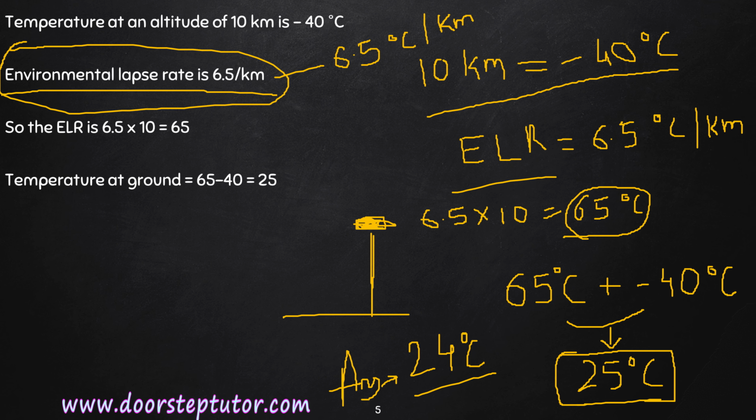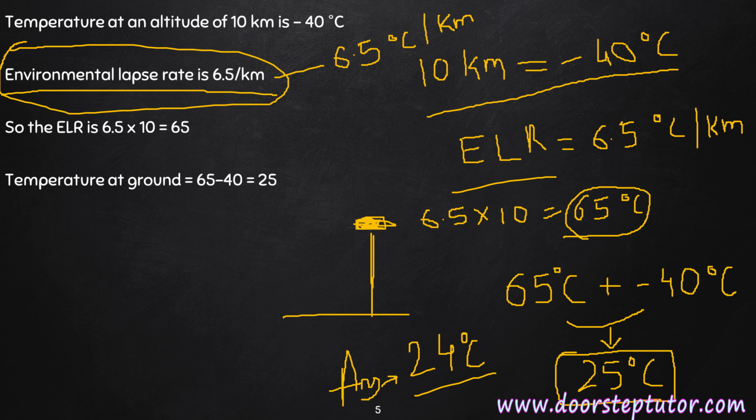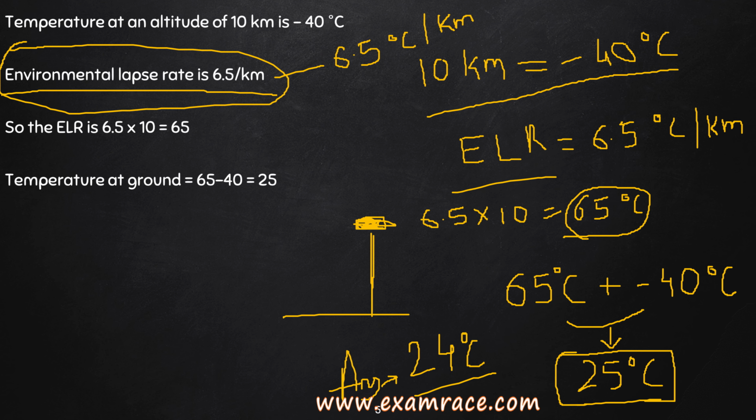So basically at the height of 10 kilometers, the ELR will be: if the rate of change of the temperature is 6.5, and we have to calculate it for 10 kilometers, we'll simply multiply 6.5 into 10. So what we obtain is 65 degrees Celsius temperature at a height of 10 kilometers.